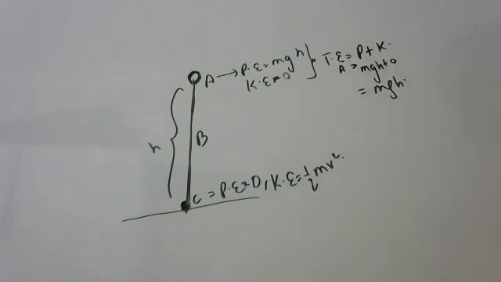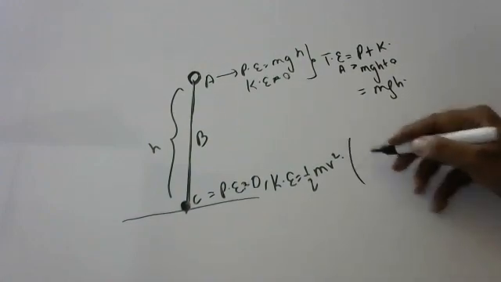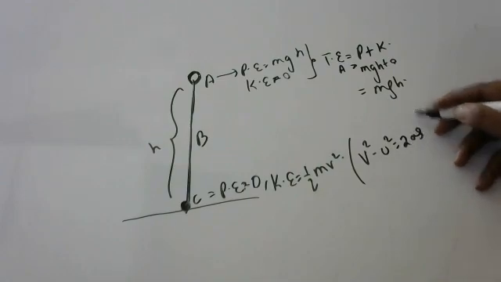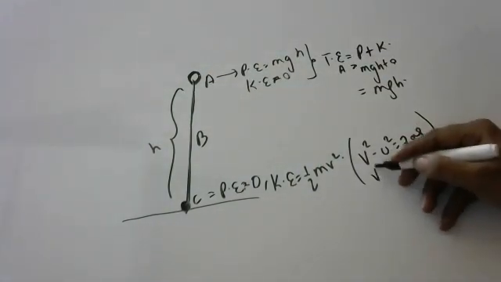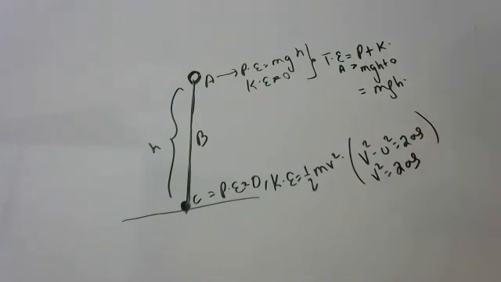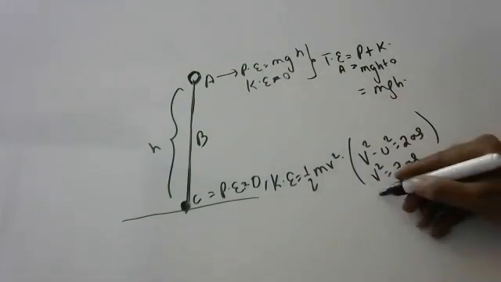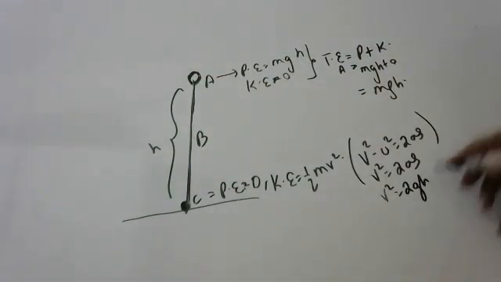Try to understand. From equations of motion, v square minus u square is equal to 2as. The body is falling freely. Freely means u is zero. Dropping means u is zero. And v square is equal to 2gh, because it is falling.